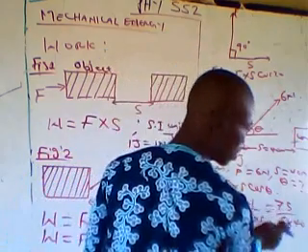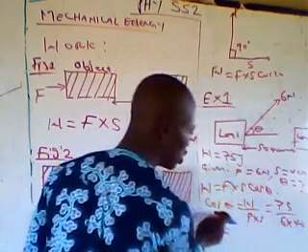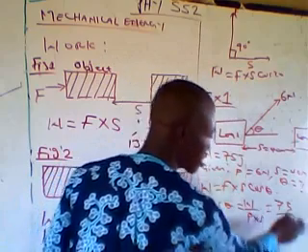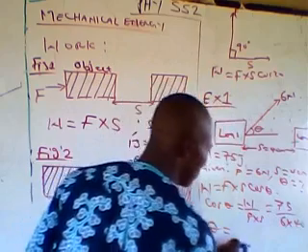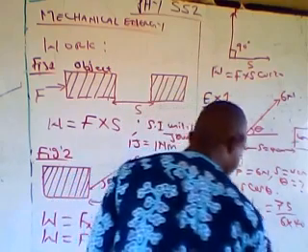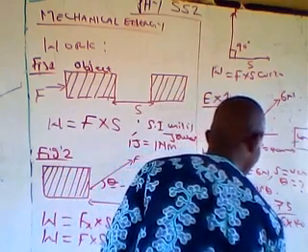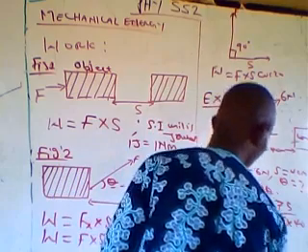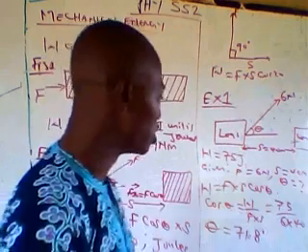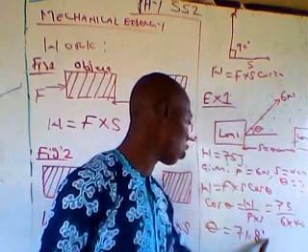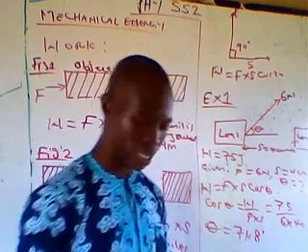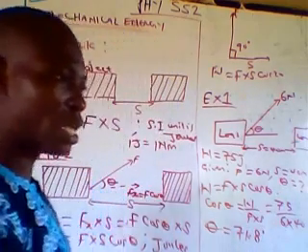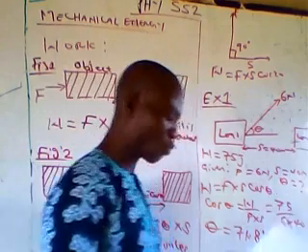Don't forget, by the time you use your calculator to find this, that you now find arc cos of this answer. Then our theta will be 71.8 degrees. Please, you need to put the unit to indicate that you are solving for the angle, which is theta. That's the solution to example 1.